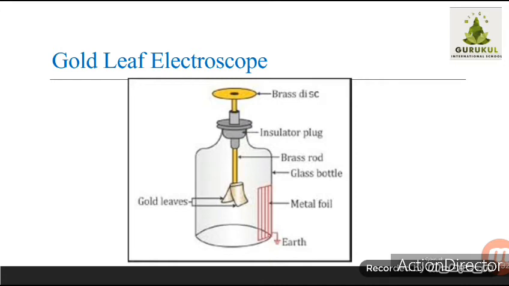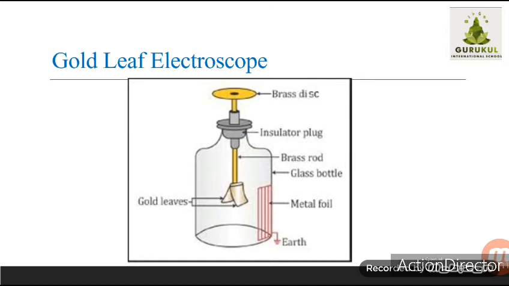Now as shown in the figure, it consists of a copper or brass rod, correct? That rod has a metal disc at the upper end and two thin gold leaves at the other end. The rod is placed in a bottle so that the disc is above the bottle. The disc can be made of brass or copper. Why brass or copper? Because they are good conductors of electricity.